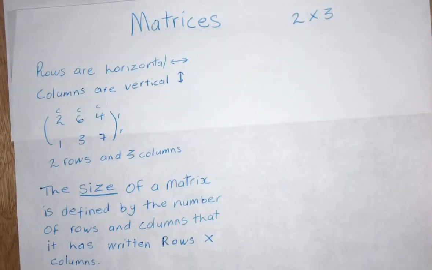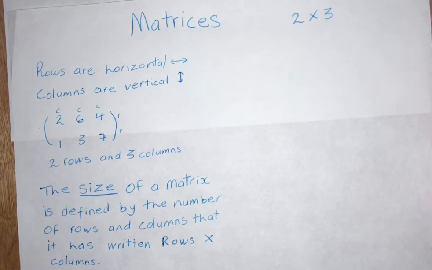So today's topic will be matrices. In matrices, we will hear some terms like rows and columns. Rows are horizontal, that means they run from left to right. And columns are vertical, so that means they run from up to down.